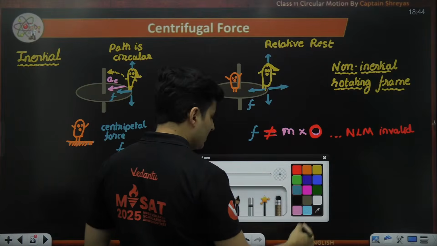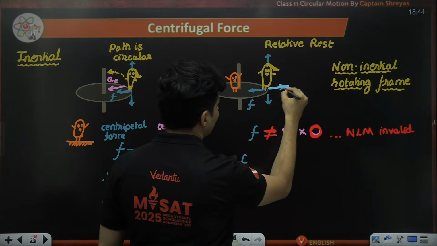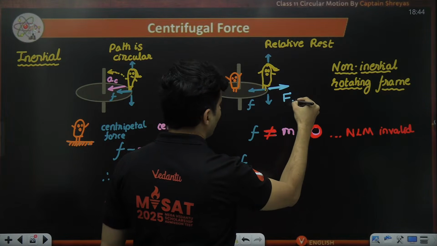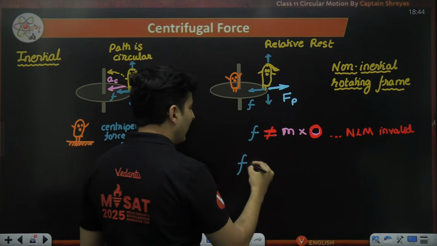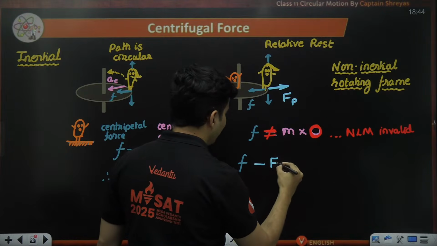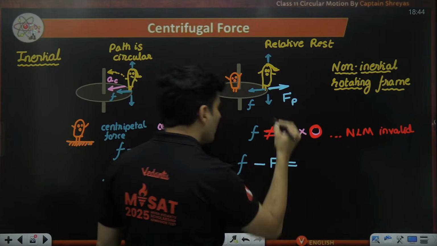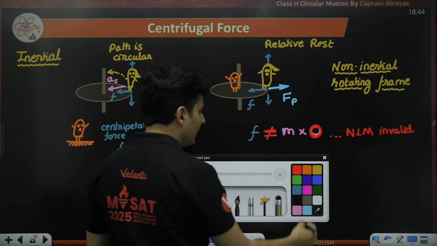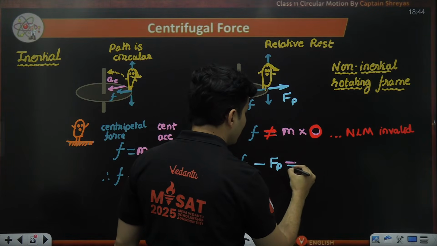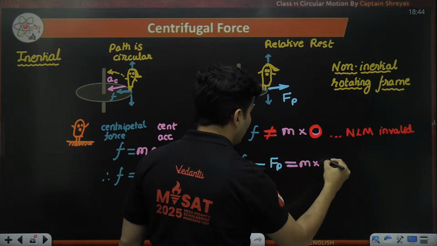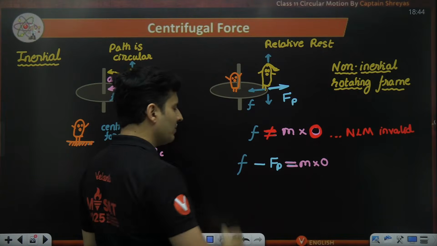This is not a real force. I'll put FP over here. So F minus FP, because there is no relative motion, is equal to m multiplied by 0. Now this makes sense.